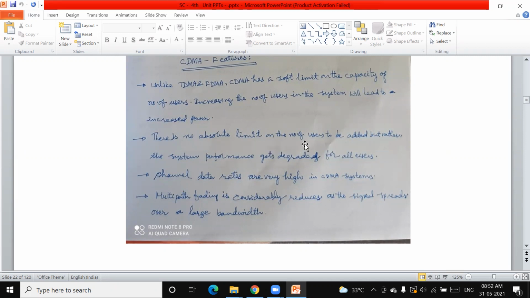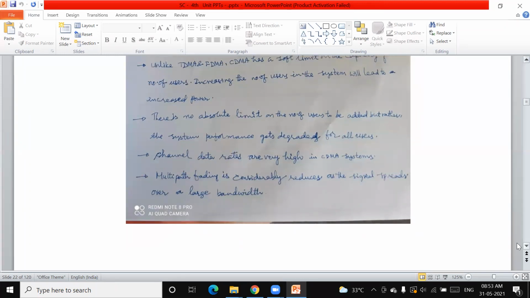So more users eventually lead to degradation in the performance of each user.